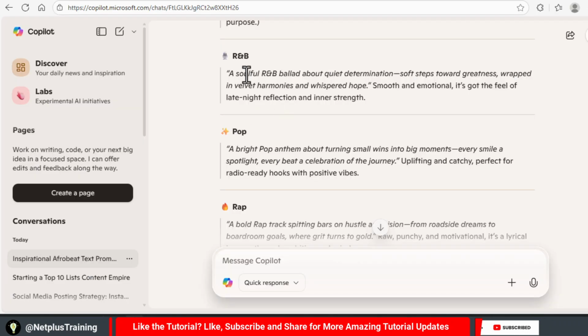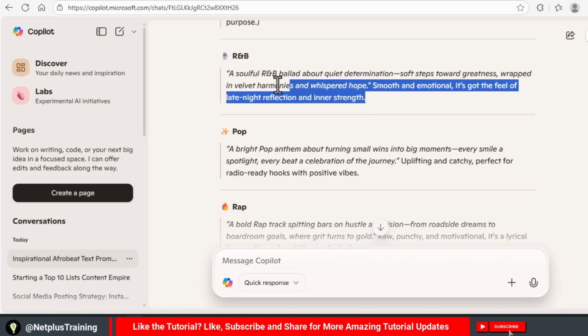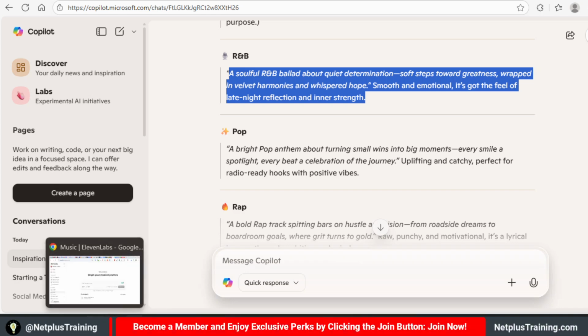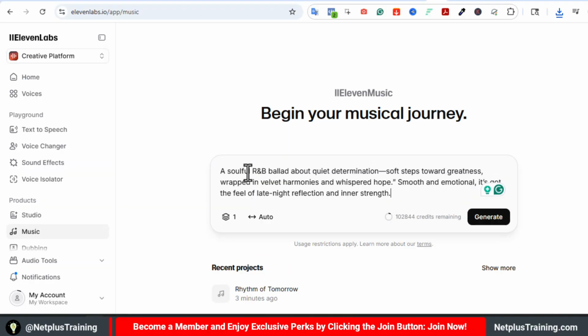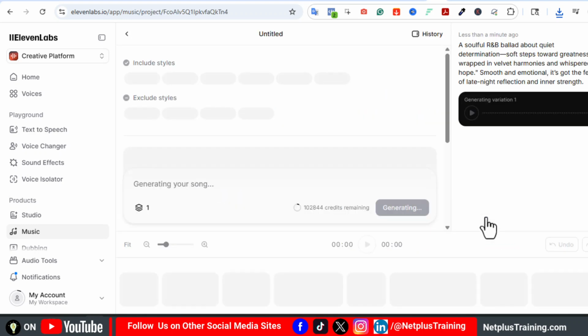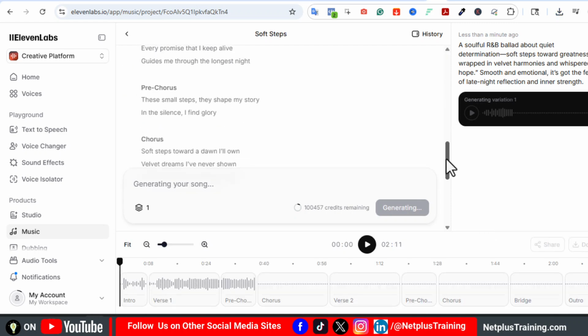Now let's create another one. This time I'm going to create some R&B music. So I'm going to copy this prompt suggestion. Like I said, you can use ChatGPT or Copilot, and these are some prompt suggestions. Paste. In the prompt, it has the style, the title, and then of course the genre of the music. Make sure you have something like this and generate, and it will craft another music that fits the vibe and theme that you have in the prompt.